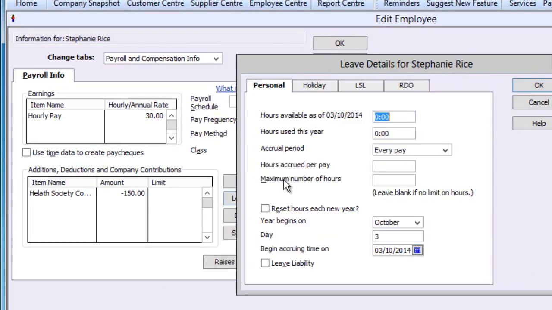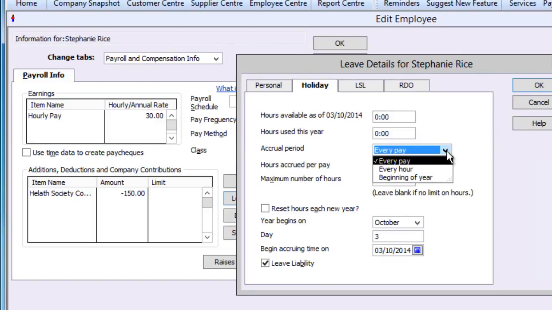Next, click on the Leave button to set the rate of accrual of annual and personal leave, and any other 2 types of leave categories. Select an accrual period like every pay for salaried employees and every hour for employees paid by the hour. Next, in hours accrued per pay, enter the amount of leave accrued for the accrual period. For instance, it may be something like 2.92 hours per pay, or 0.07692 per hour worked. You should also tick the box Leave Liability.